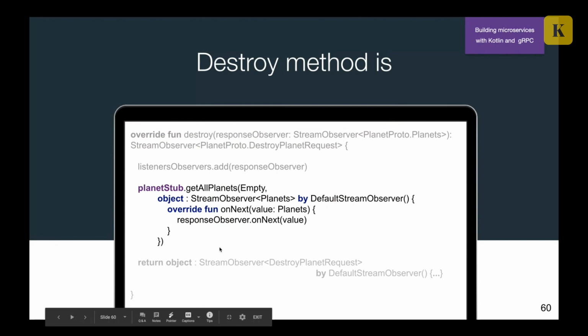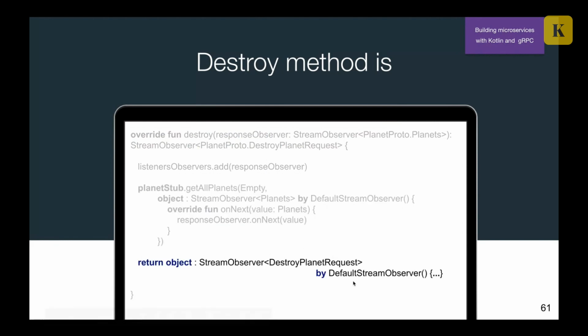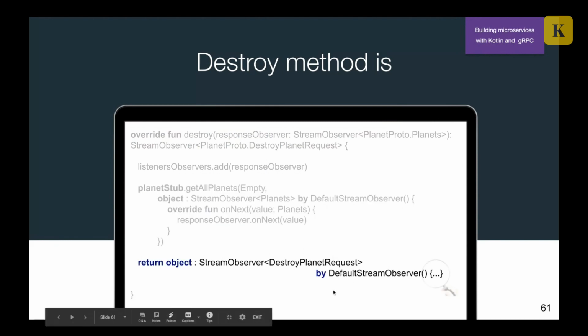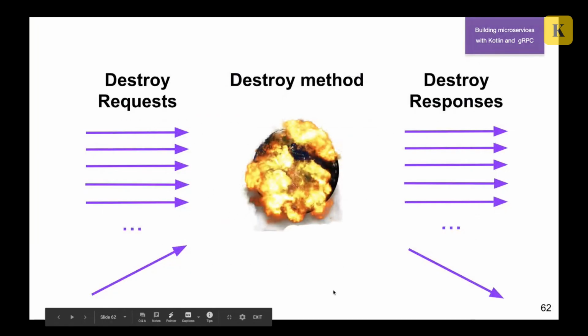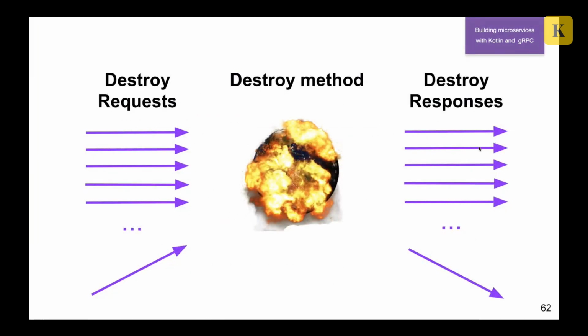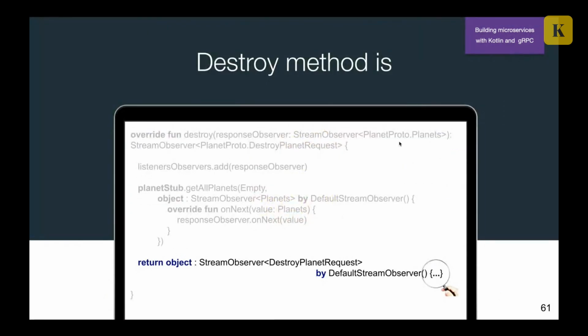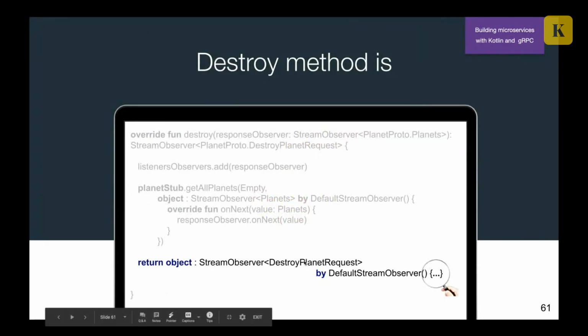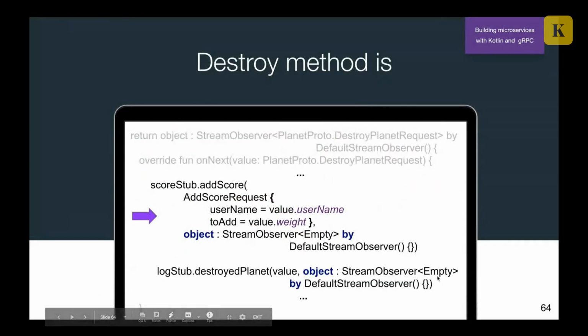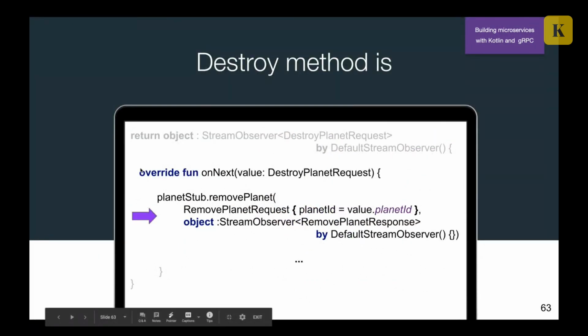And after that, we need to return a stream observer because if we remember, our destroy method is bidirectional streaming. So it's not a single request, it's a stream of requests and a stream of responses. That's why we have to return a stream, and let's look inside of the stream. In this stream, we override the method onNext. So we are passing a callback.